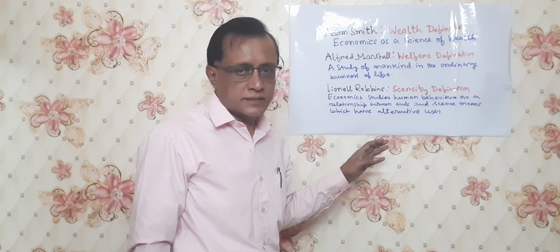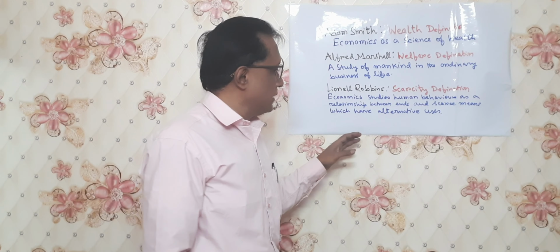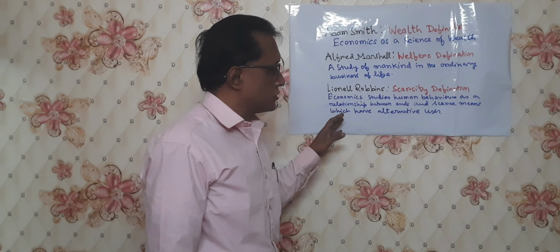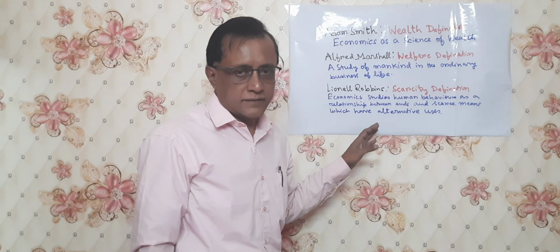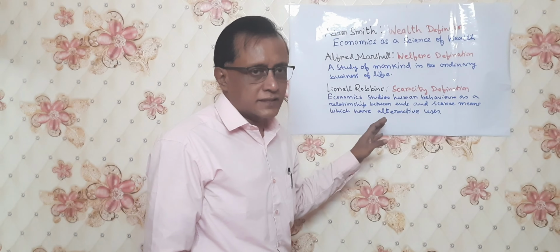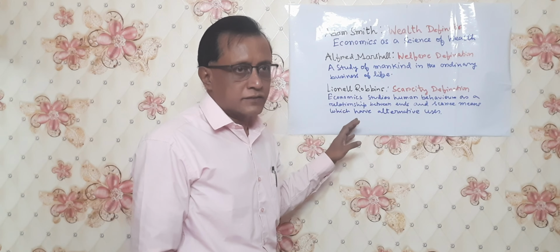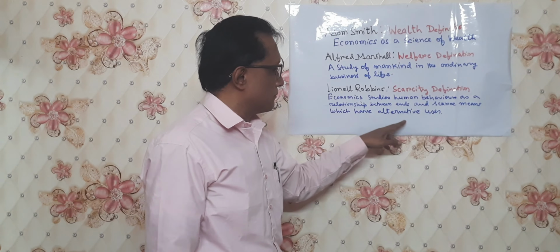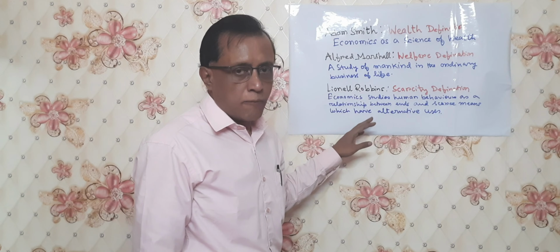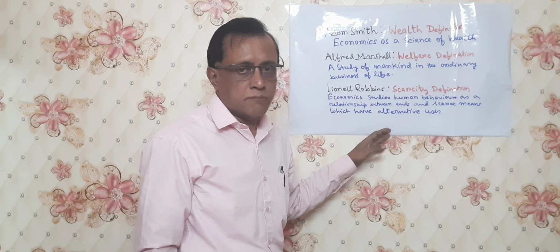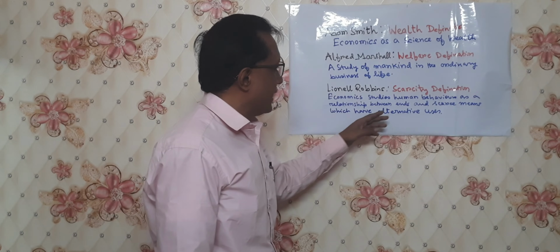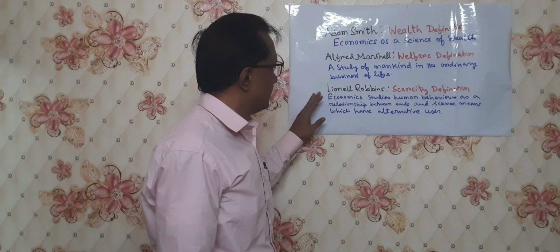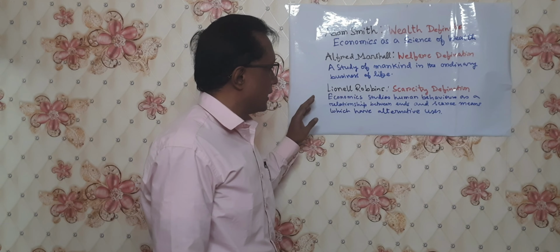These are scarce, not unlimited. A body or individual or an industry invests capital which may be used in different manufacturing plants. They can use it in a service industry or in a manufacturing plant. So this has alternative uses, as Professor Lionel Robbins described. But if we use it properly, we can achieve maximum gains. This is known as the scarcity definition given by Professor Lionel Robbins.